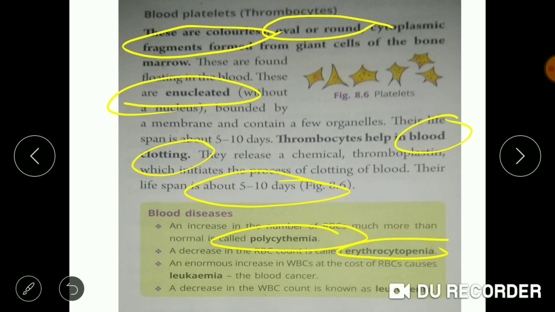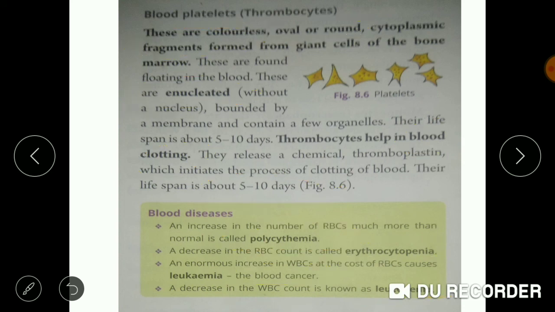Why does this happen? When the WBC count increases more than normal, it is very harmful because they start occupying the space of RBC. This leads to a lack of RBC, and hence a lack of oxygen content in the body. This leads to the disease known as leukemia or blood cancer. A decrease in WBC count is known as leukopenia.